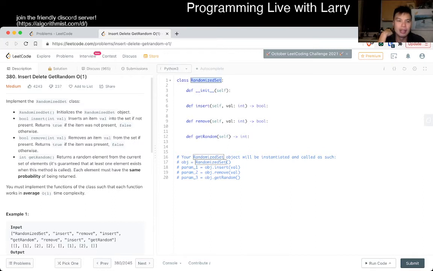The second thing is, let's say I have an array of things, and insert would add something to the end of that array.